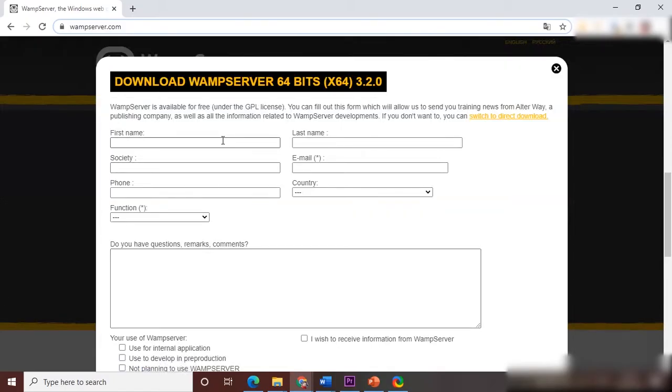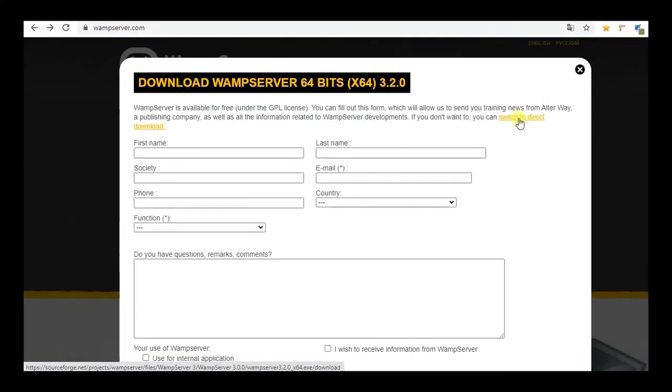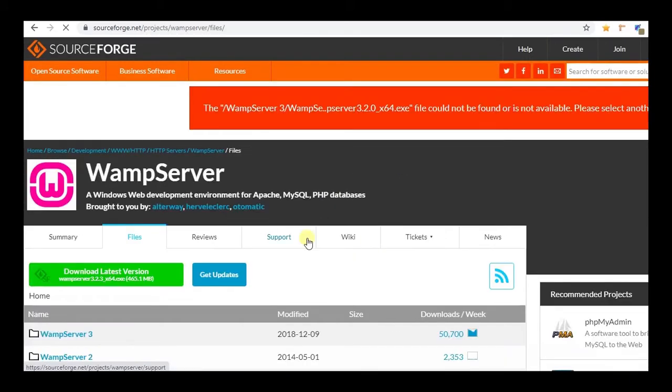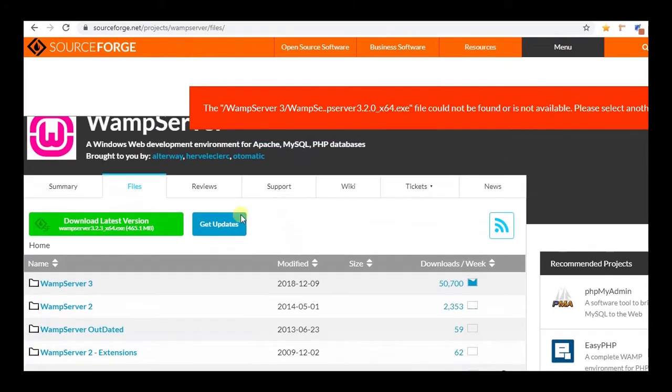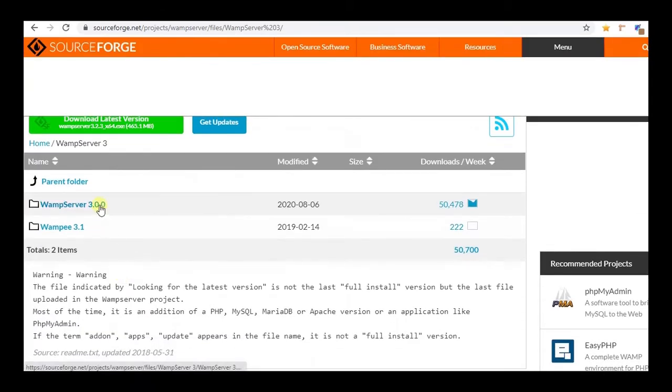Okay, let's go back to the download page. If you download from wampserver.com, you'll have to fill out this form and create an account. If you don't like to create an account, just click on this direct download link. Now, if you already know that you have a 64-bit computer, just click on this green button. It will download the latest version of WAMP server. But if you want a different version like 32-bit, then just choose one of the latest versions and click again on the same version.